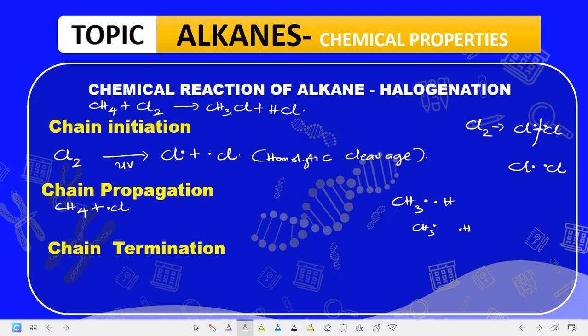Now you agree with me that this hydrogen radical may react with the chlorine radical. Now when two radicals react together, what is formed? It will form a bond. So a hydrogen chloride bond will be formed. Are we getting it now? So we are left with a radical here. So the product of this reaction will be what? CH3 radical plus what? Hydrogen chloride. Are we getting it now? CH3 radical plus the hydrogen chloride.